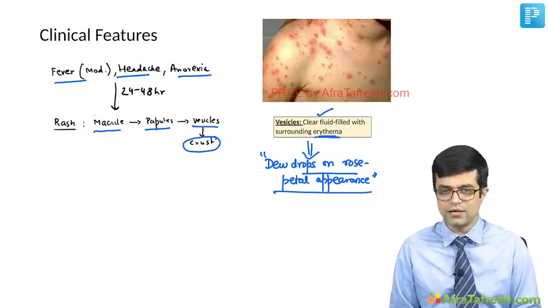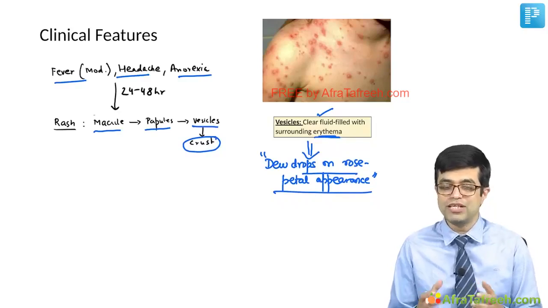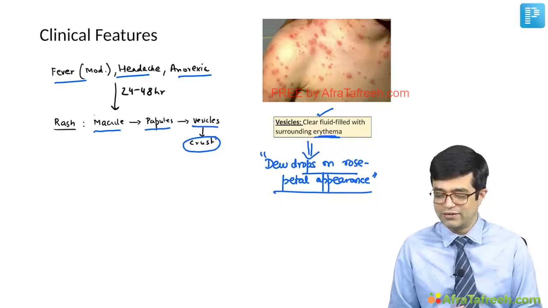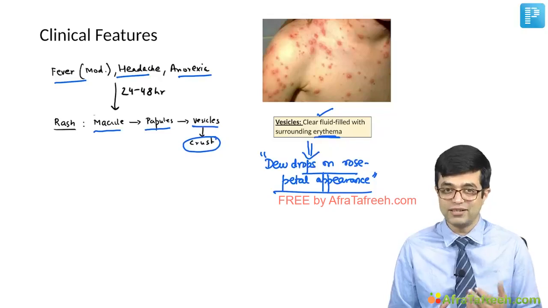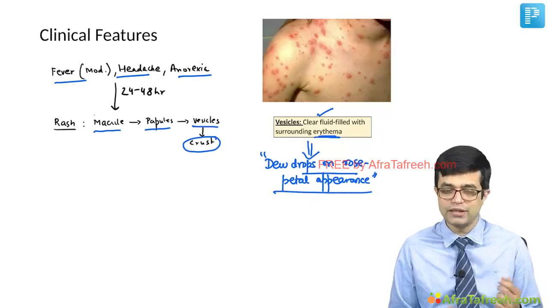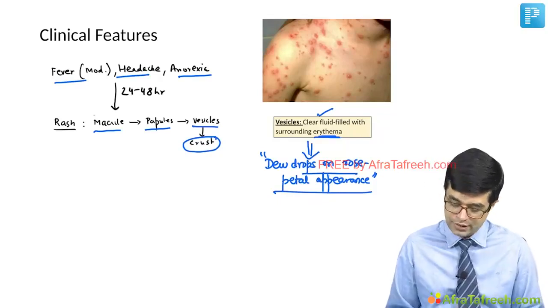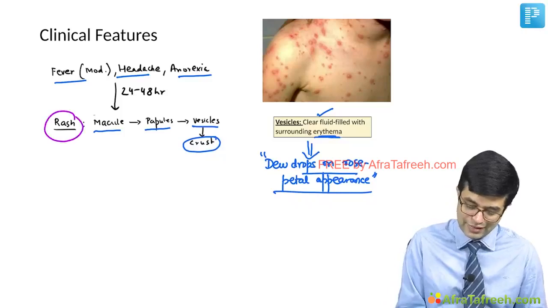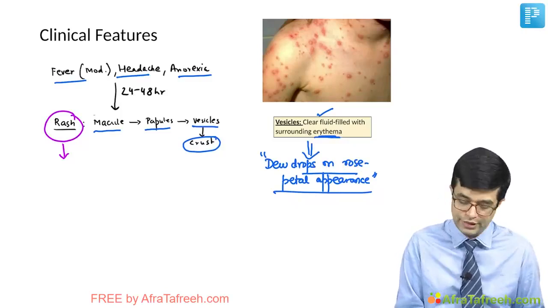These days the studies are a bit more bland. Earlier, although the means were limited, the explaining, treating physicians, pediatricians, were a bit more poetic than what we have today. So, dewdrops on rose petal appearance: if you find this terminology, it is used for patients with chickenpox. Now, regarding the rash, it has certain characteristics, the key words which you need to identify in the exam.